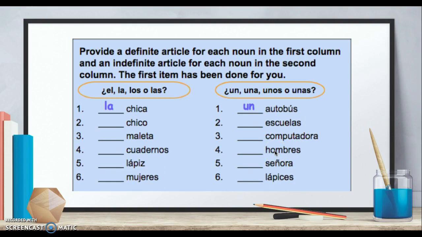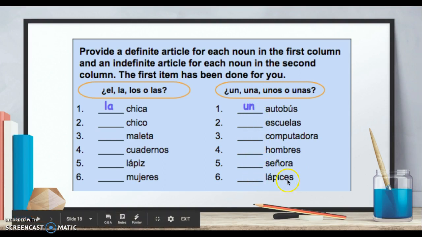And we said that generally words that refer to men are masculine. Entonces, unos hombres. Y aquí, señora, termina con a. Entonces aquí, una señora. Y aquí, lápices. Okay, it's plural, so it has to be one of these. We know that lápiz ends with a Z. Typically, it is masculine. Pues, unos lápices.